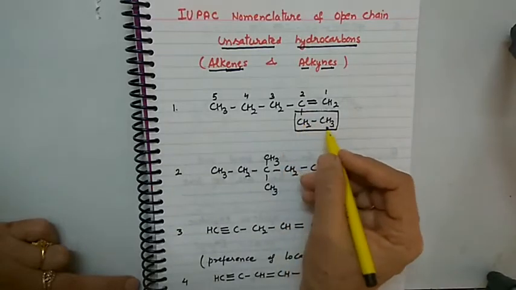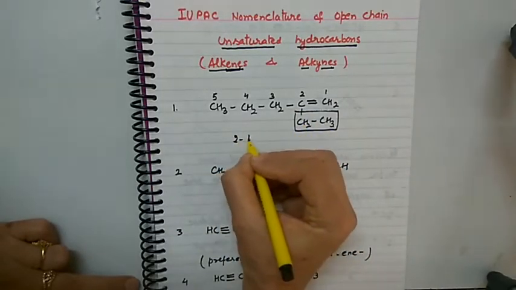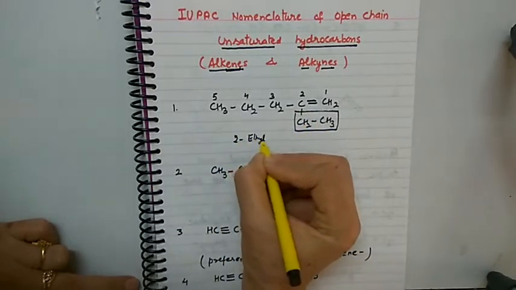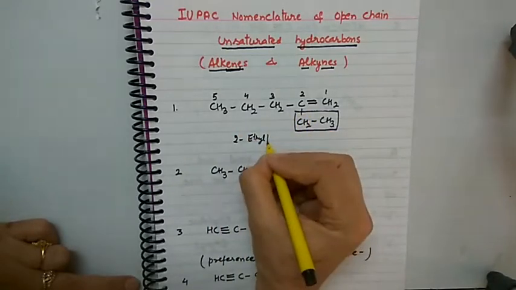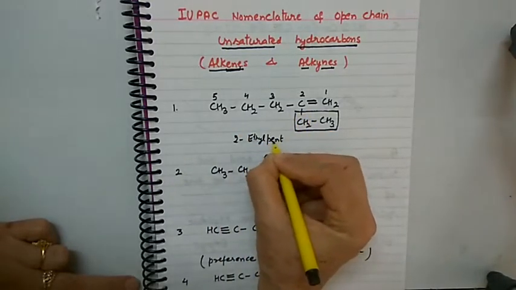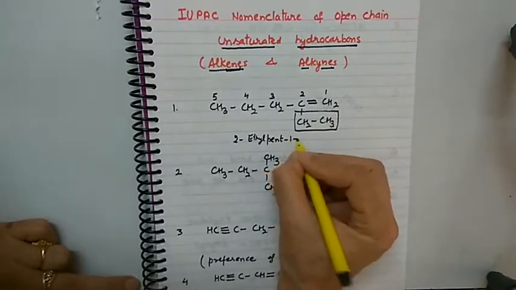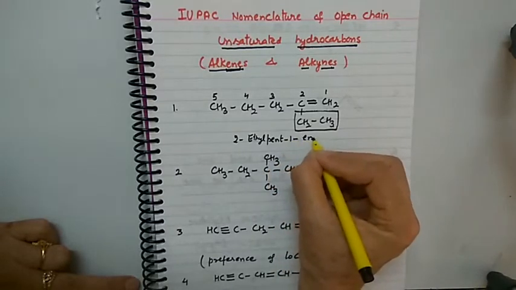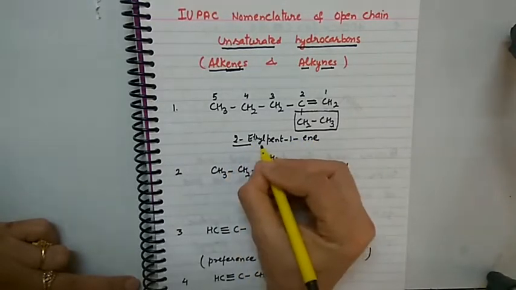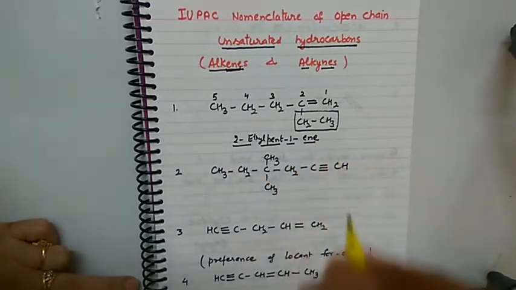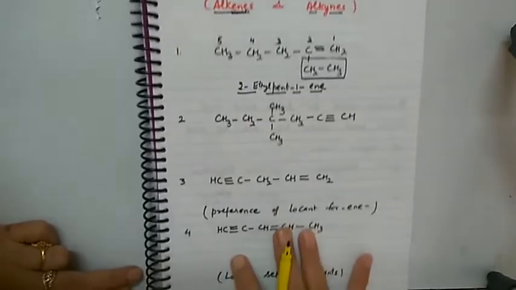At position 2 there is ethyl group. We write 2-ethyl. Then word root 5 carbon atoms, pent. Then position of double bond 1 and suffix used is -ene. So this compound will be 2-ethyl pent-1-ene. Let us see the next one.